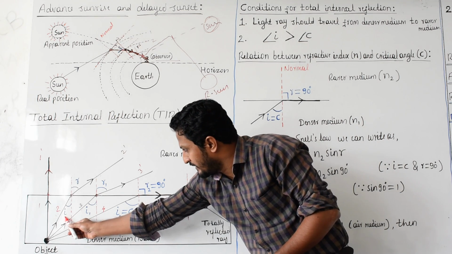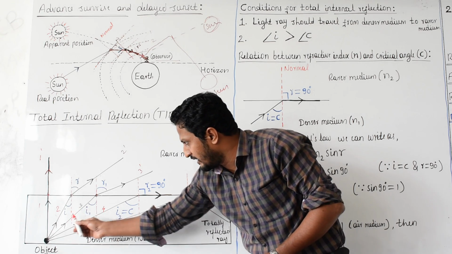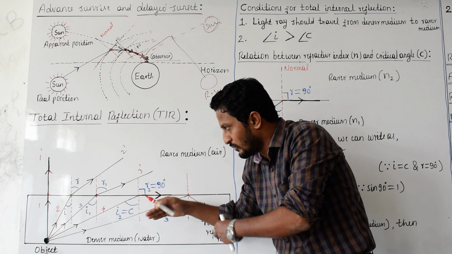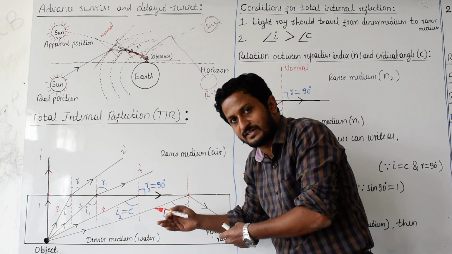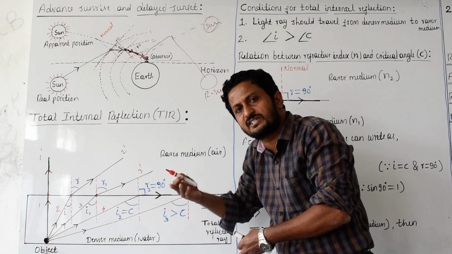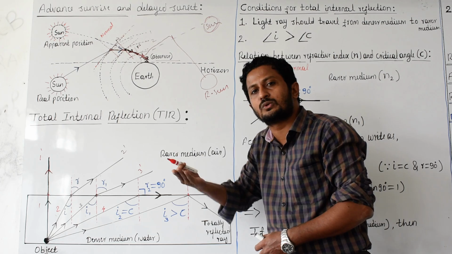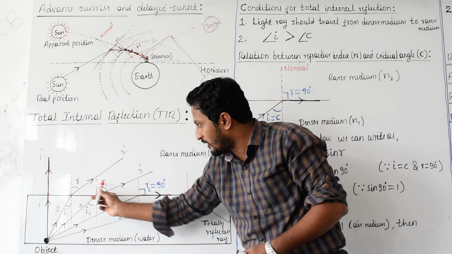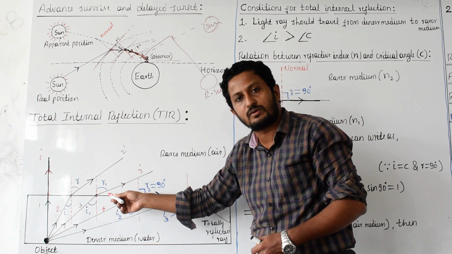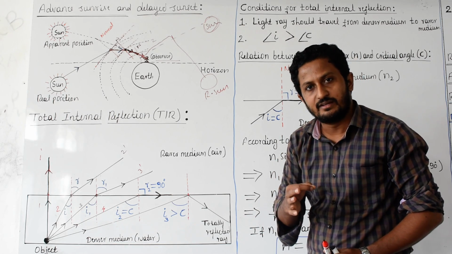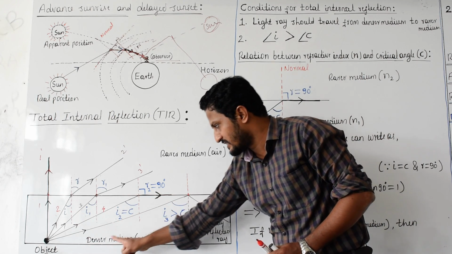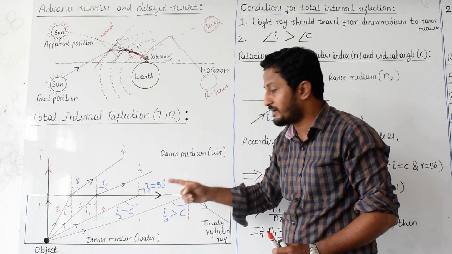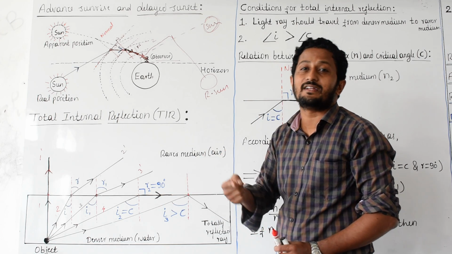See, here I, I1, I2. The angle of incidence keeps increasing. For those angles of incidence, the respective angles of refraction are also increasing. R1 is greater than R, R2 greater than R1, like that. See what I mean? For one particular angle of incidence in the denser medium, the angle of refraction in the rarer medium is going to be equal to 90 degrees.